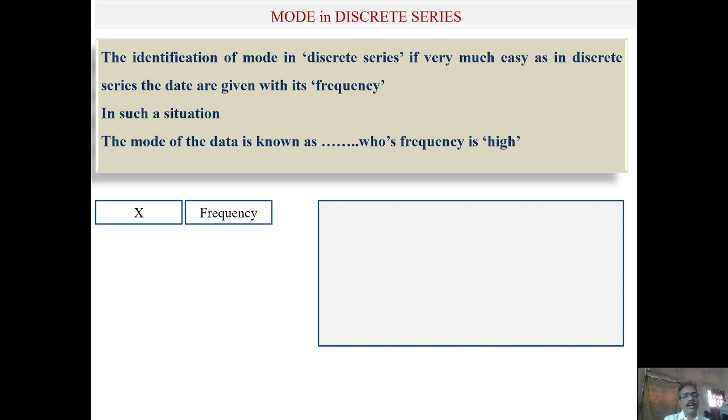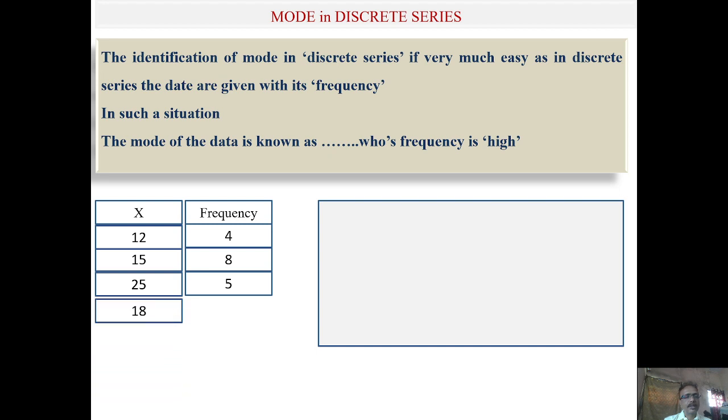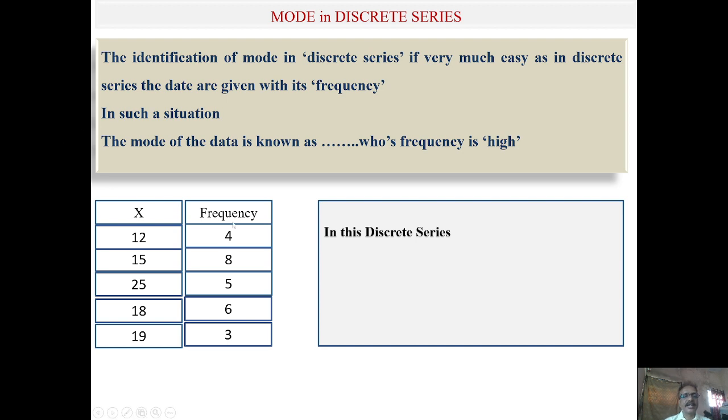For example, I have given a problem here. x means the data: 12 and its frequency is 4. Again 15, its frequency is 8. 25, its frequency is 5. 18, frequency 6. 19, frequency 3. How do we find the mode in this discrete series? It is very simple, as I already told you. The data whose frequency is higher is automatically treated as the mode.